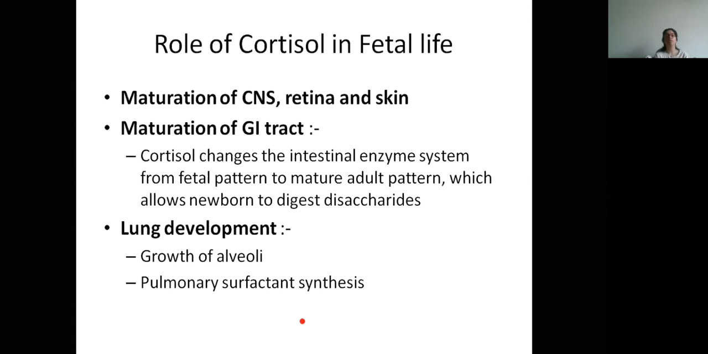The role of cortisol in fetal life is that it causes maturation of the CNS, retina and skin. Then there is development of the GIT, and most important, it causes development of the lungs, growth of alveoli and pulmonary surfactant synthesis. If this surfactant is not produced in the fetus, it results in RDS, that is respiratory distress syndrome of the newborn. So whenever a premature delivery is about to occur, we always give steroid to the mother so that there is proper lung development of the fetus.